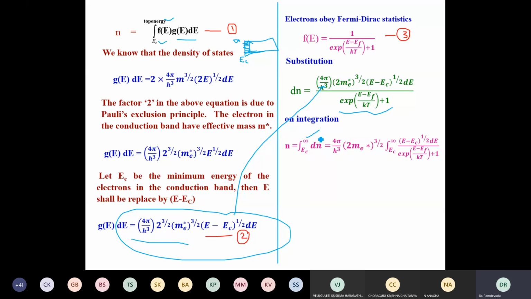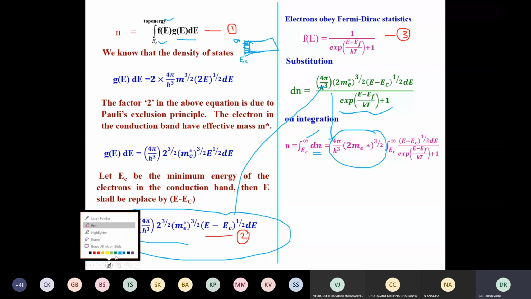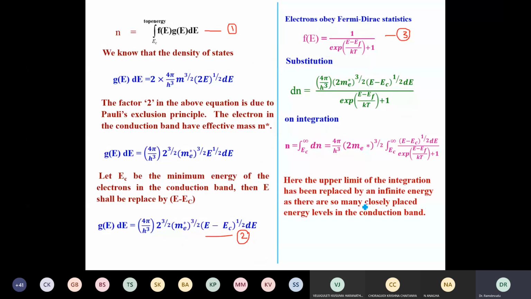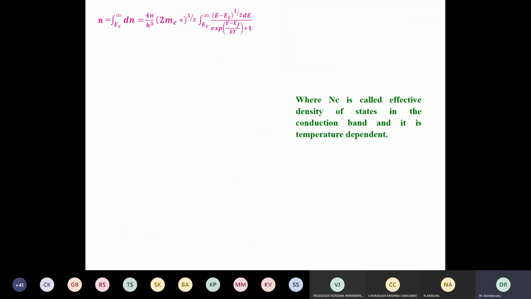That's why I am replacing the integral as EC to infinity, dN. Now I substitute dN here, but this is a constant term, so I'm taking it out of the integration. It may change, but I'm doing integration only with respect to E, therefore I'm taking it out. Thereby, this is n, I have substituted everything. And now the upper limit of integration I replaced by infinity energy level. So here I'm taking the same form as in the previous slide.